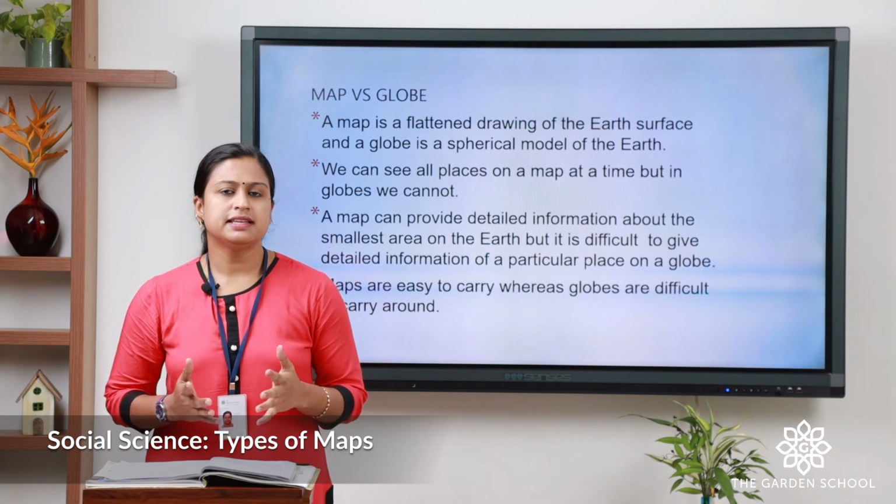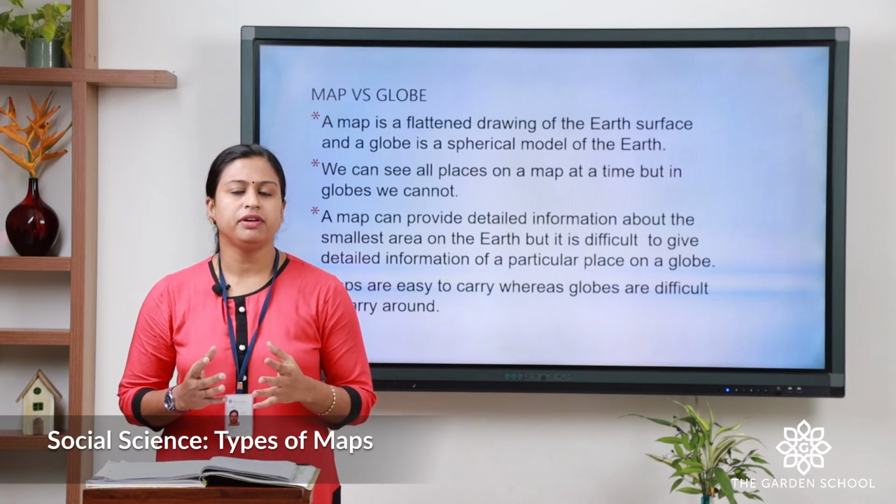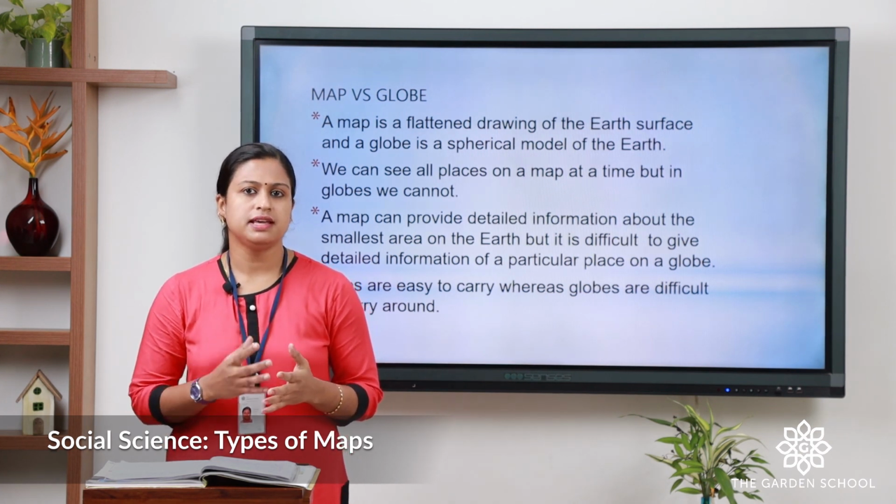Kids, there is an activity for you. You have to draw the political map of India. You can use different colors to show the states.